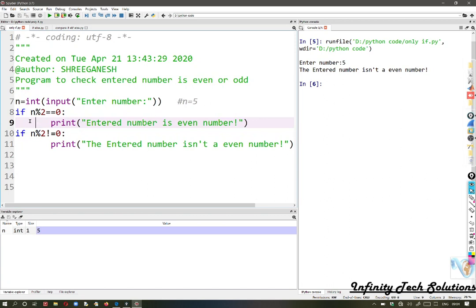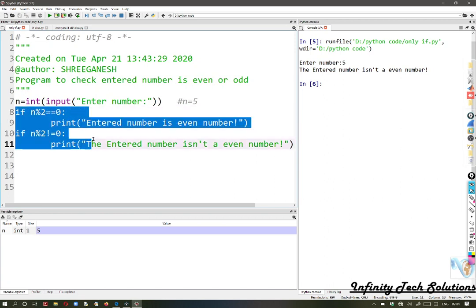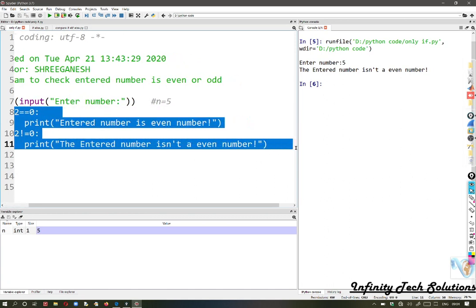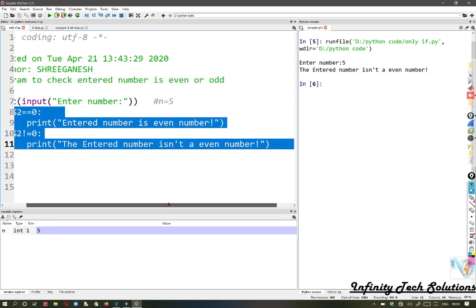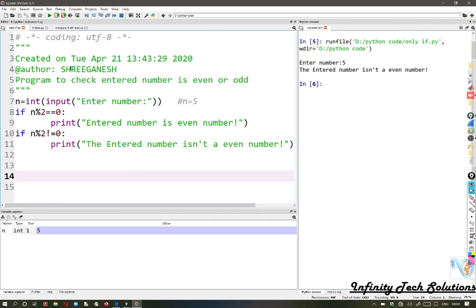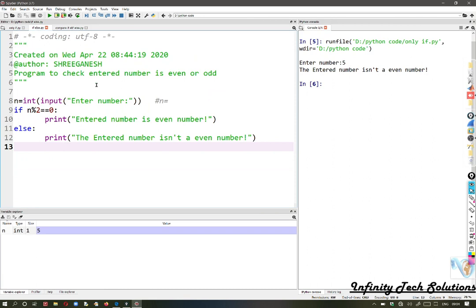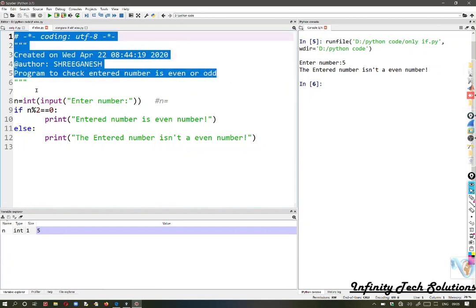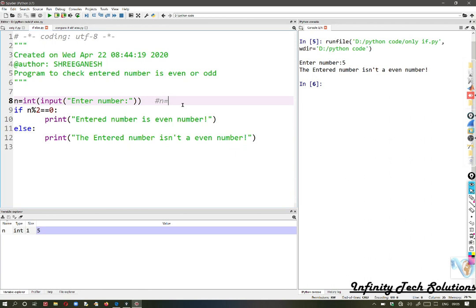Here in this case, we checked whether the number entered by the user is even or not, or odd, by using two if statements. The same thing can be done by using an if else statement. The same code is here. You can see a multi-line comment here. You are asking the user to enter the value of n. The user is entering value 5.